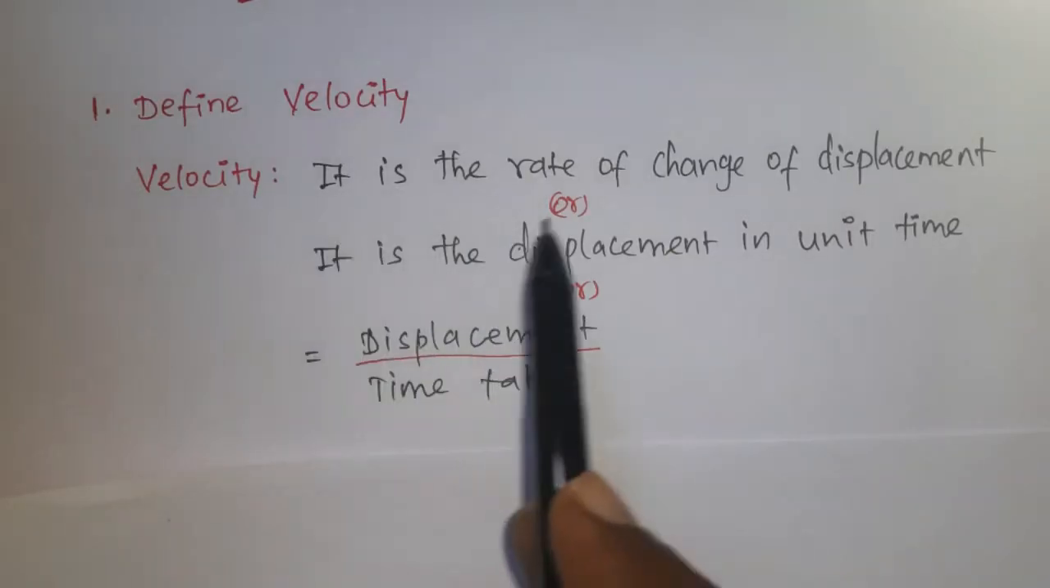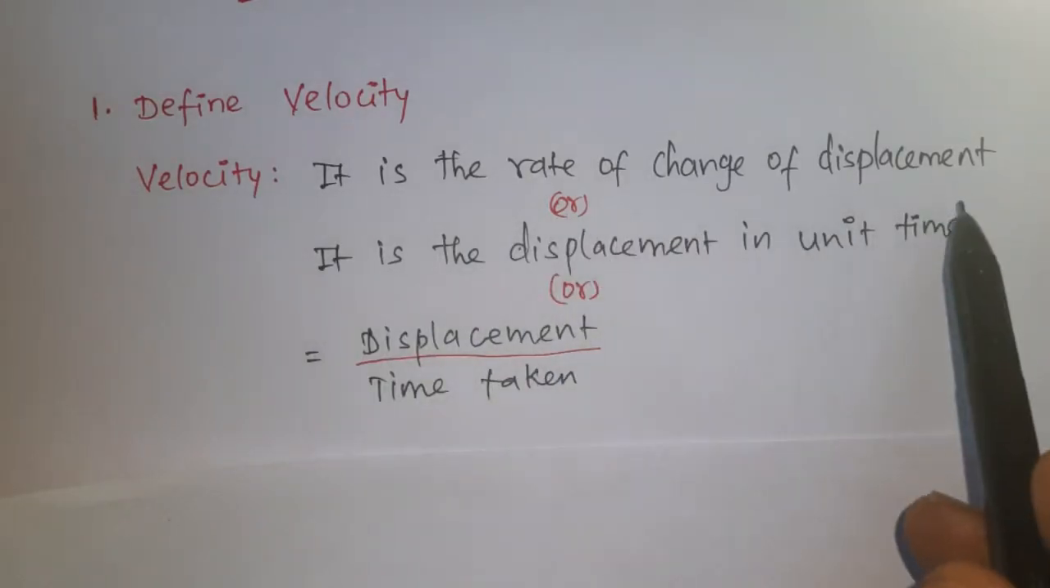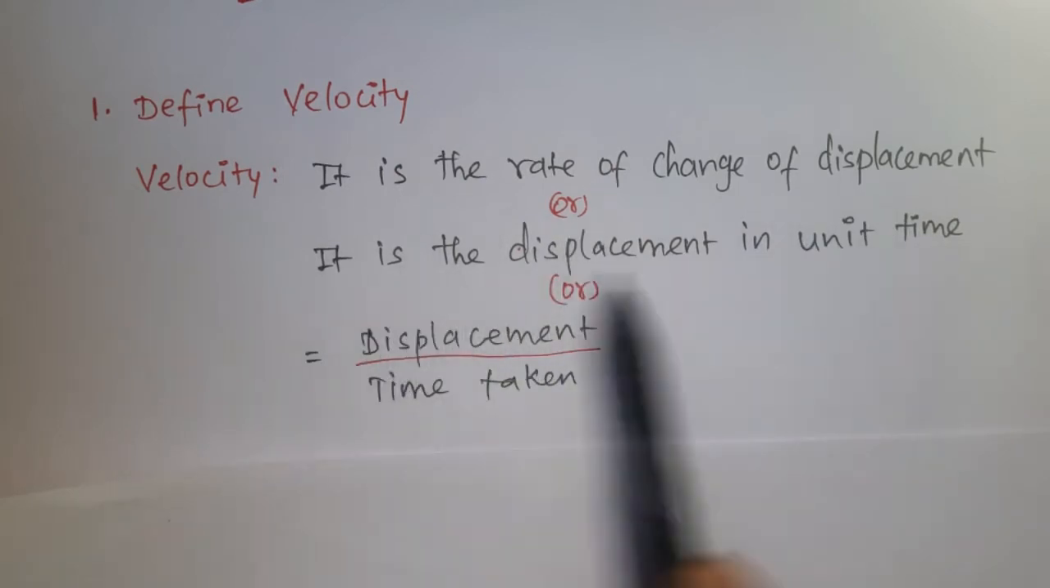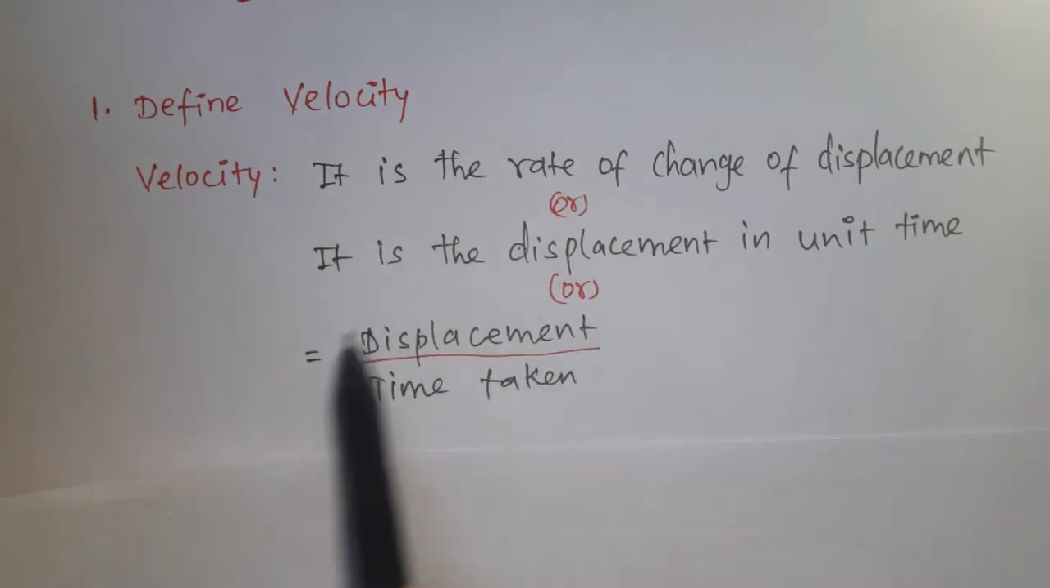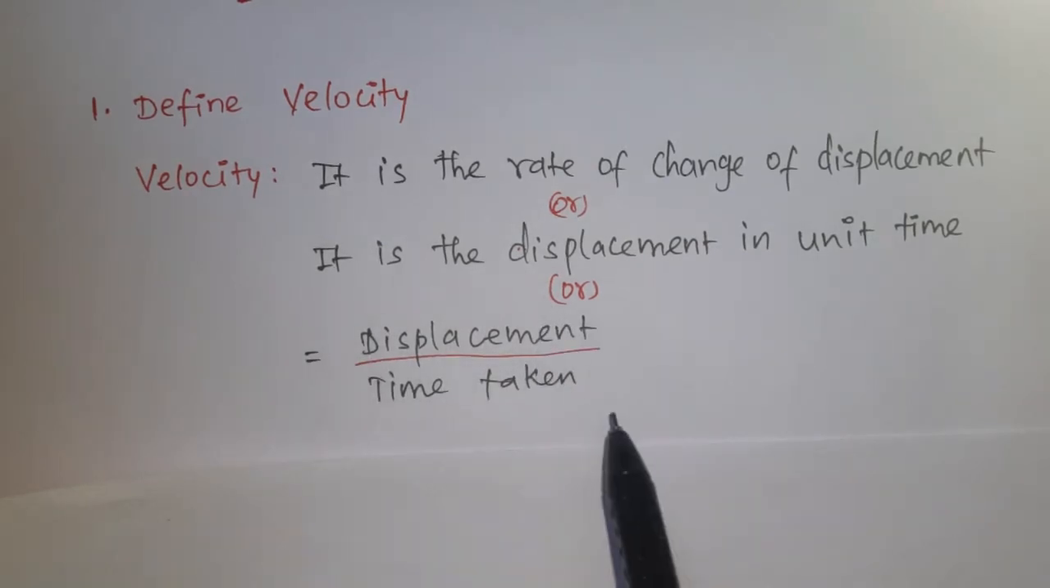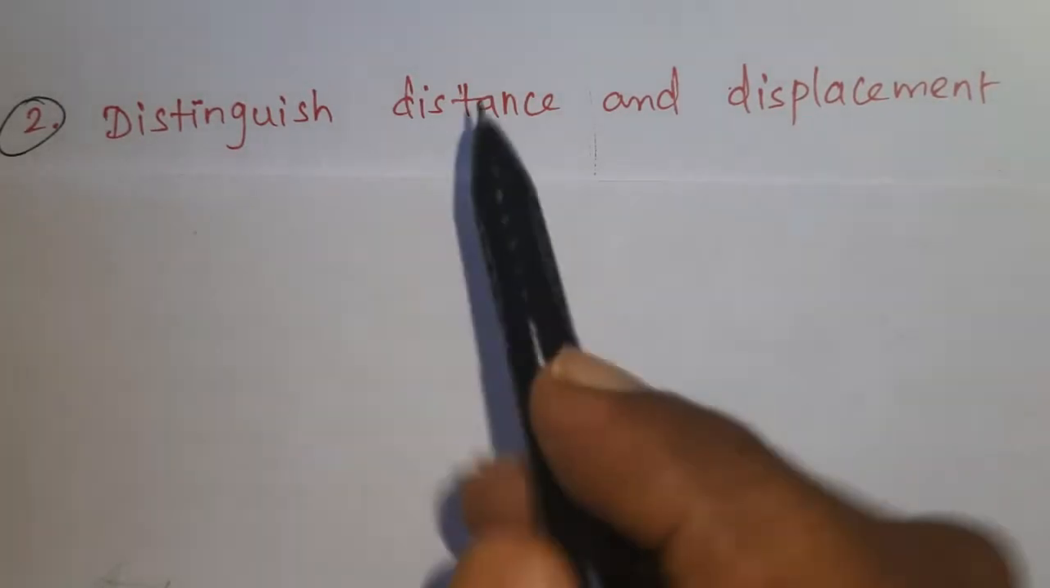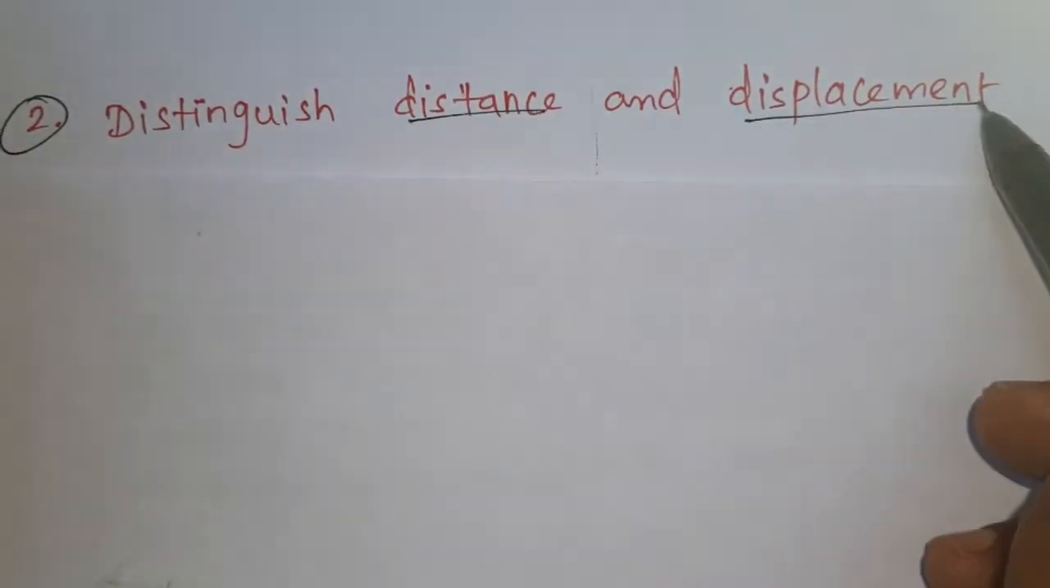Velocity is the rate of change of displacement. Or we can define it like this also: it is the displacement in unit time, displacement per time taken. We can write any one definition. Number 2, distinguish distance and displacement.